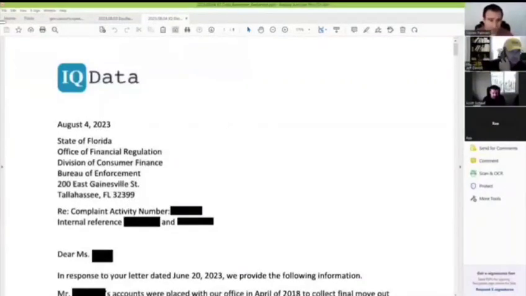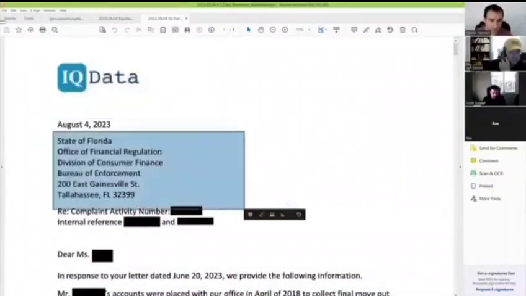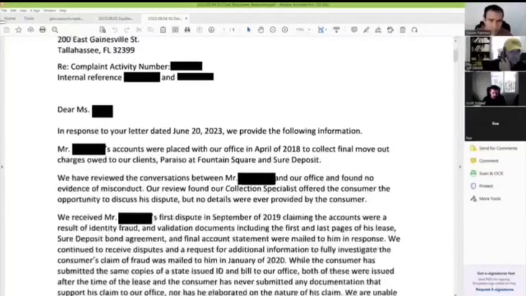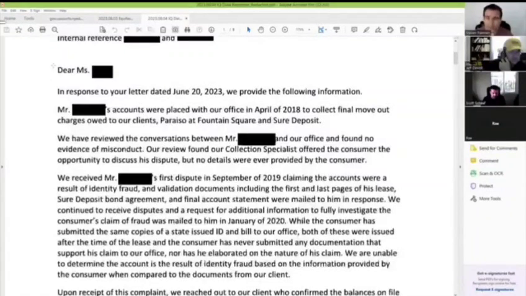It looks like a complaint must have been filed with the state of, I don't know, some Florida bureau, something. IQ data is the debt collector. They're writing this letter to the state of Florida, saying, I guess there was a complaint filed against us, IQ data, to you, Florida regulator. Let's read through this. This is the debt collector responding to the regulator, and I don't have the document that triggered this. But we have this.